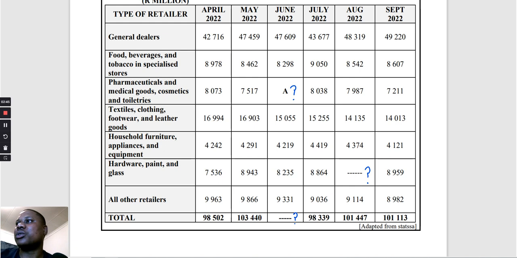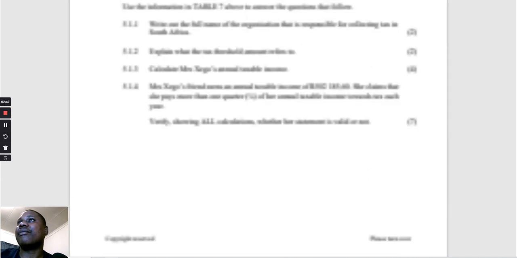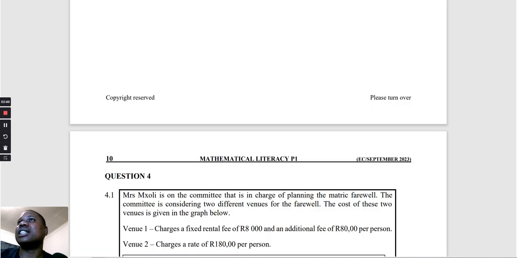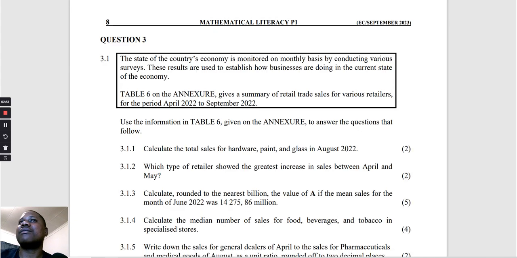Okay, let's go back to our questions. And that one is page 14. It's page 14. This one is page 8. Let me just do it like that.